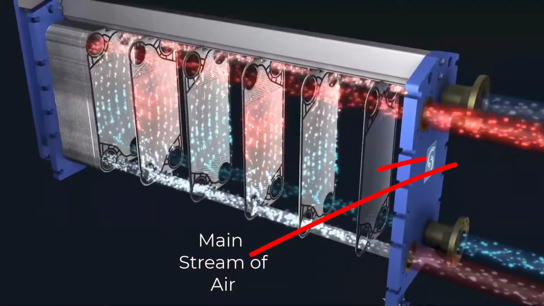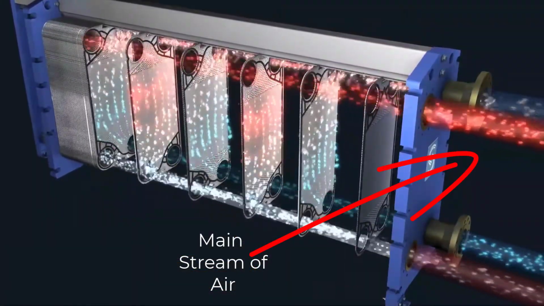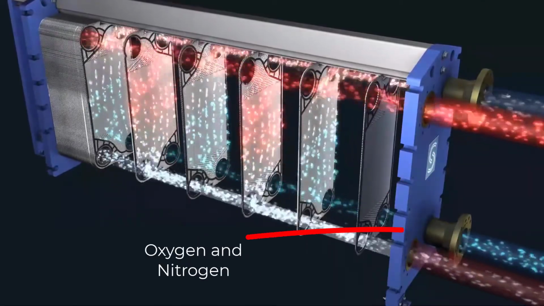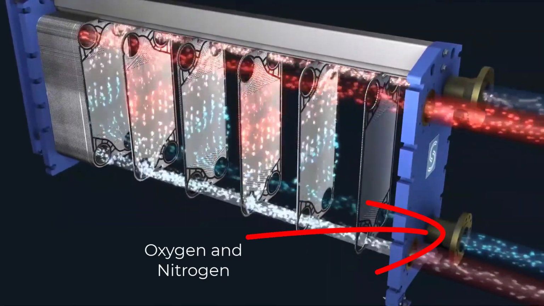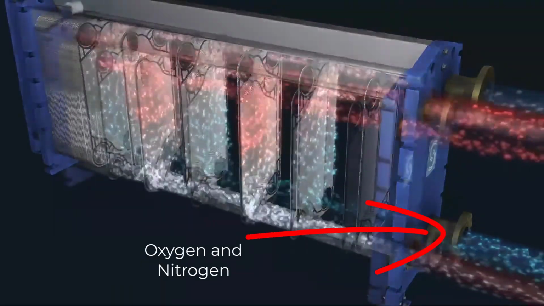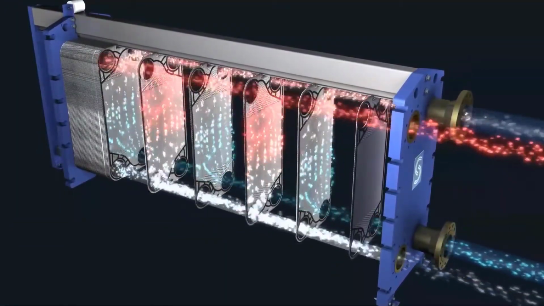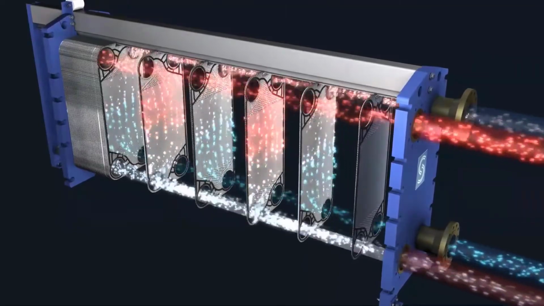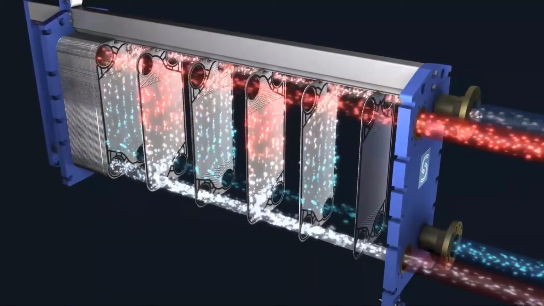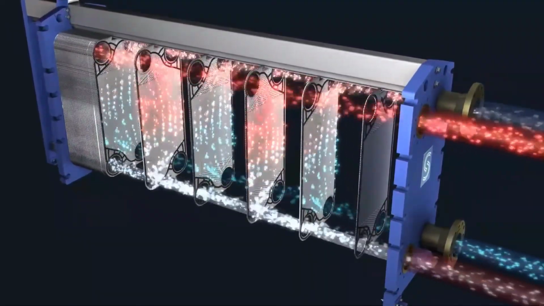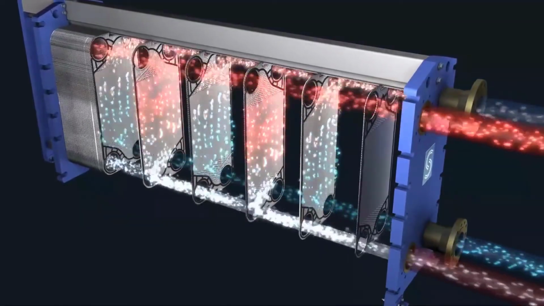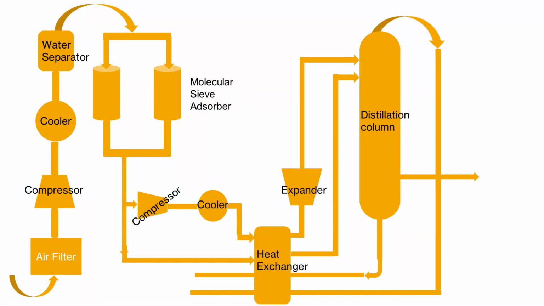The main stream of air passes through one side of a plate type heat exchanger, while the cold oxygen and nitrogen from the cryogenic section pass through the other side. The incoming air stream is cooled, while the oxygen and nitrogen streams get warmed. The temperature of the air is lowered to the point where the oxygen, which has the highest boiling point, starts to liquefy.